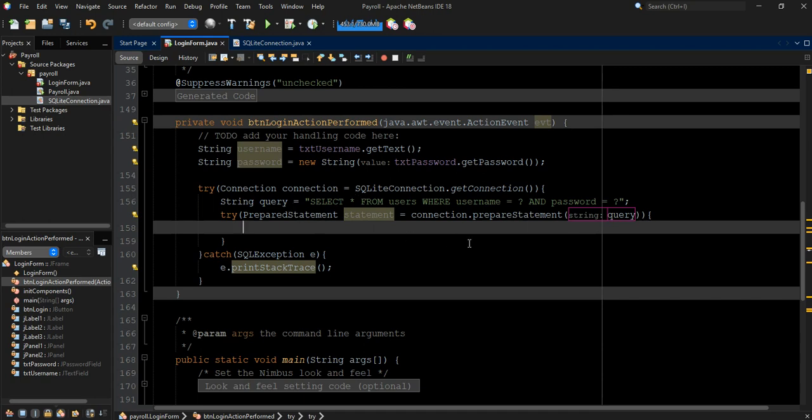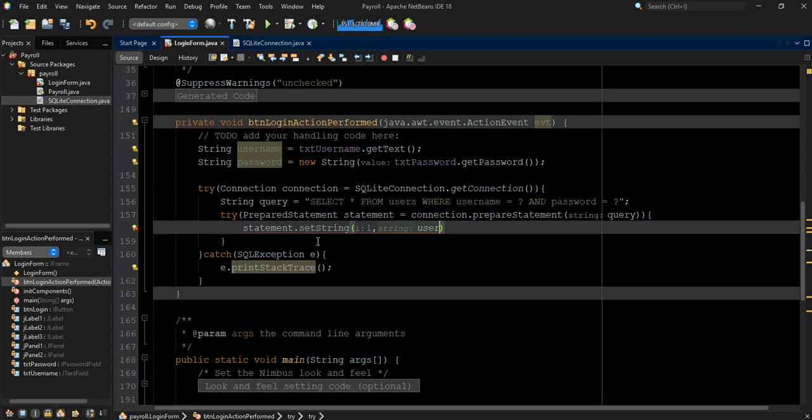All right, so now if everything went well, we will continue with the statement. We are going to link these variables with this statement. So we'll say statement.setString 1, the first parameter, then what string?